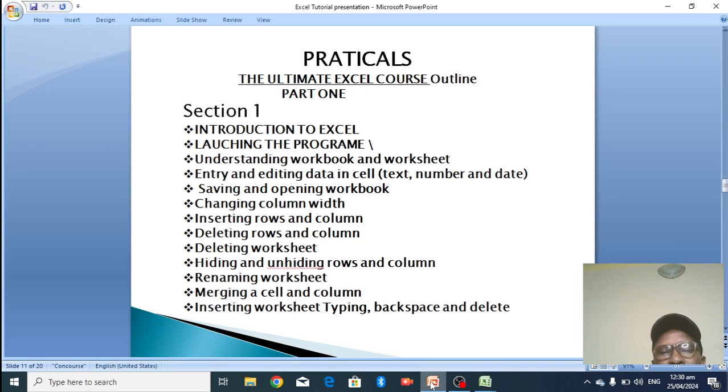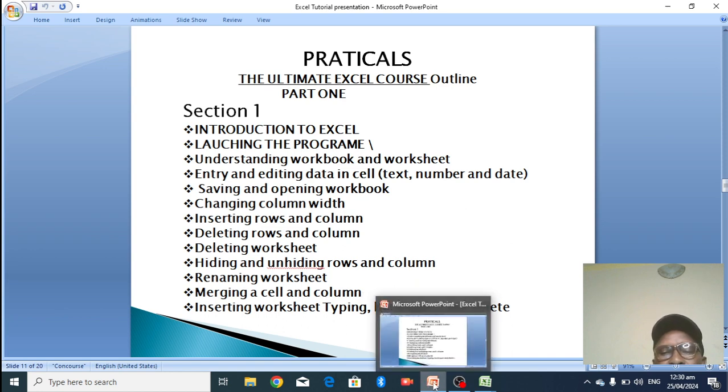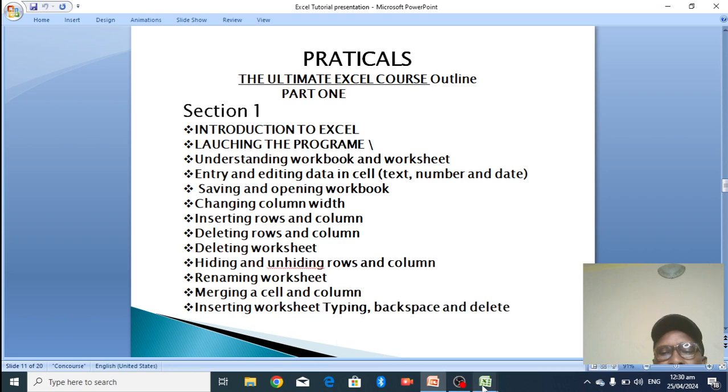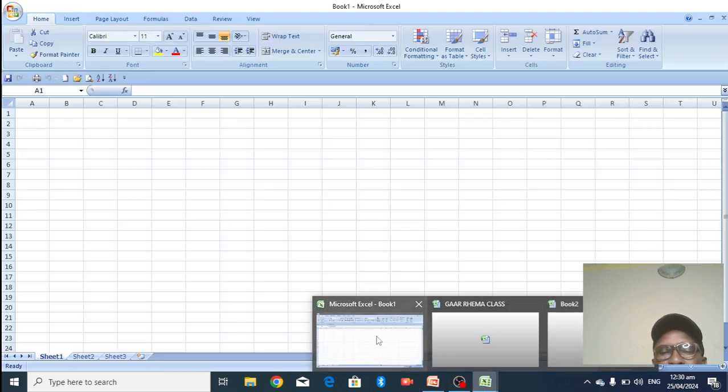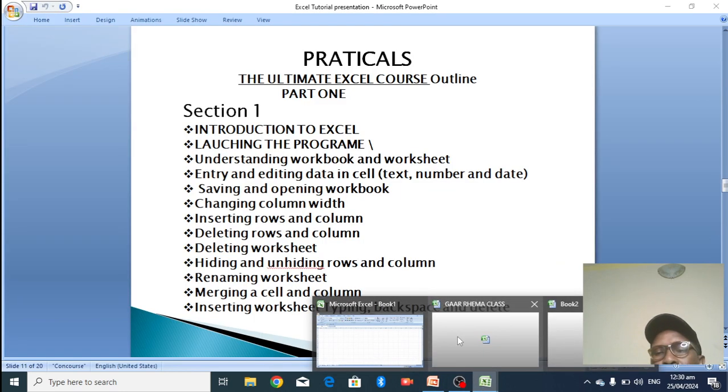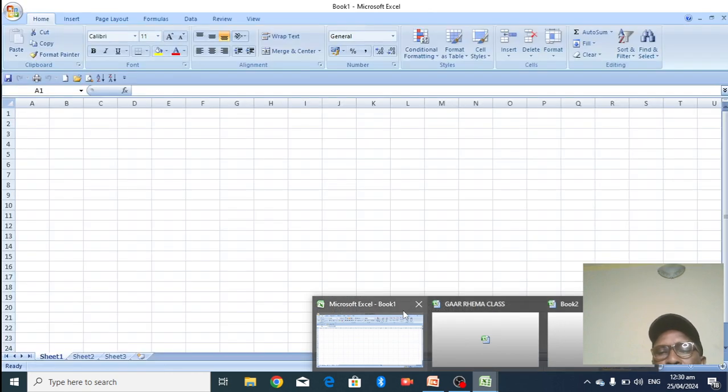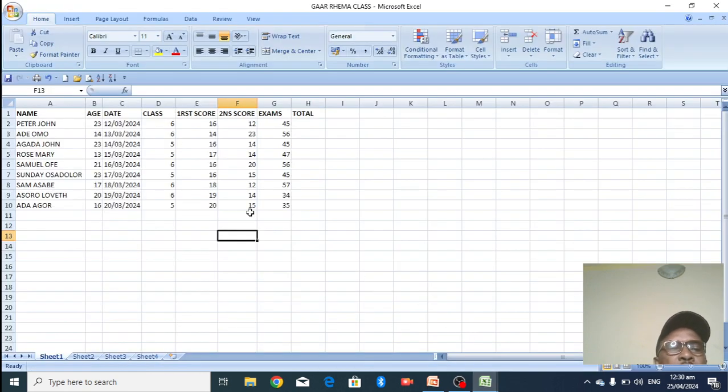Let's look at other things I'm going to look into again, which is changing column width. Changing what? Column width. I'll go back to my place. I want to change our column width. Okay, here it is. Our column width. Let me see, this place is too small.